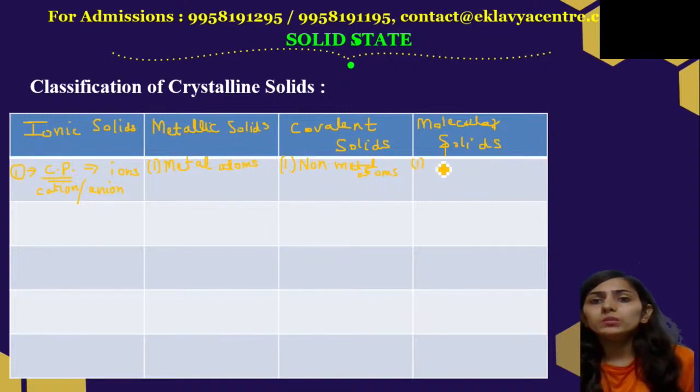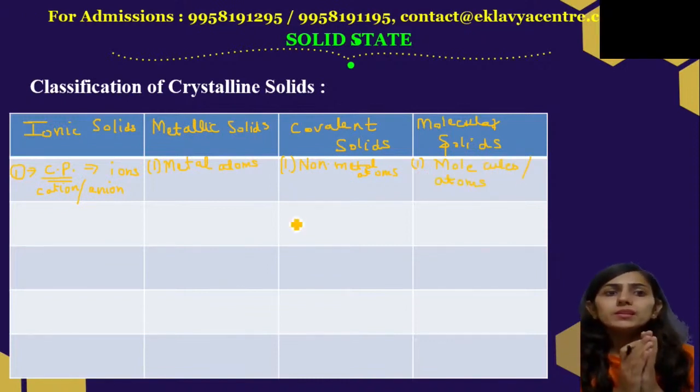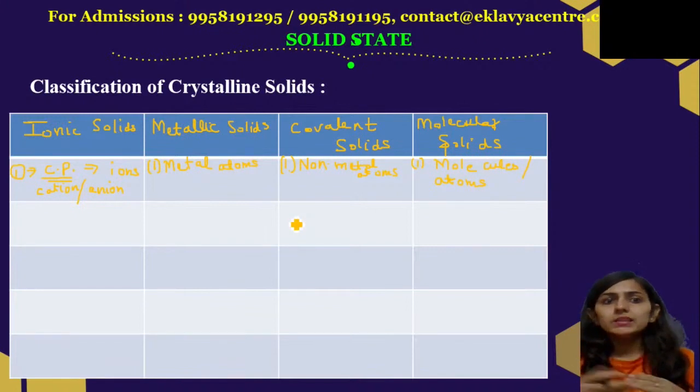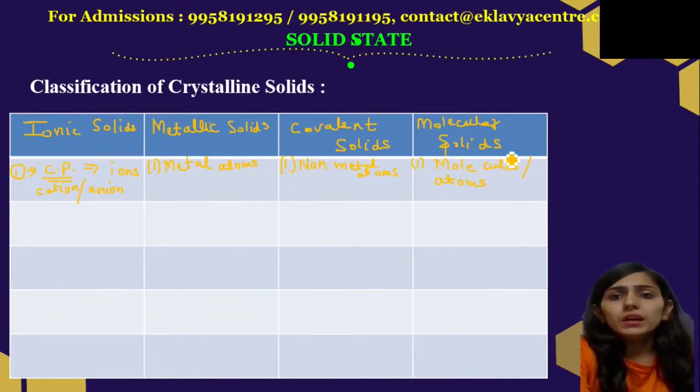The constituent particles are molecules or atoms. So ionic solids, the constituent particles are ions, that is cations or anions. Metallic solids, the constituent particles are metal atoms. Covalent solids, they are non-metal atoms. And here we have molecules or atoms, right?